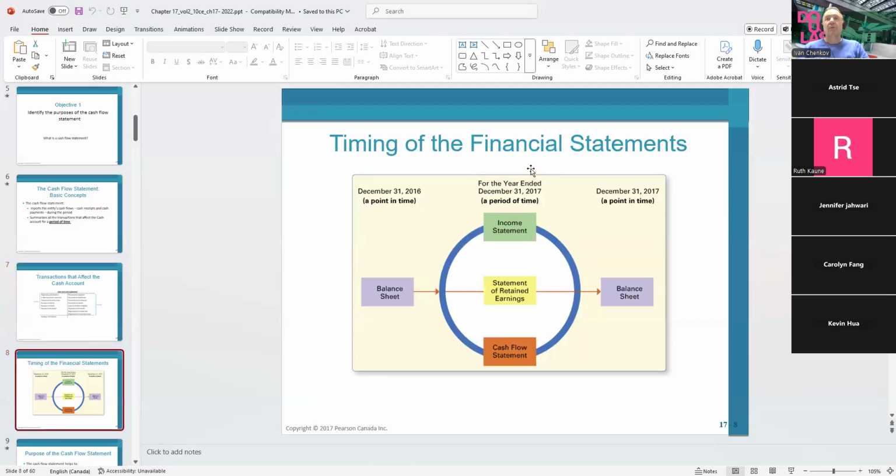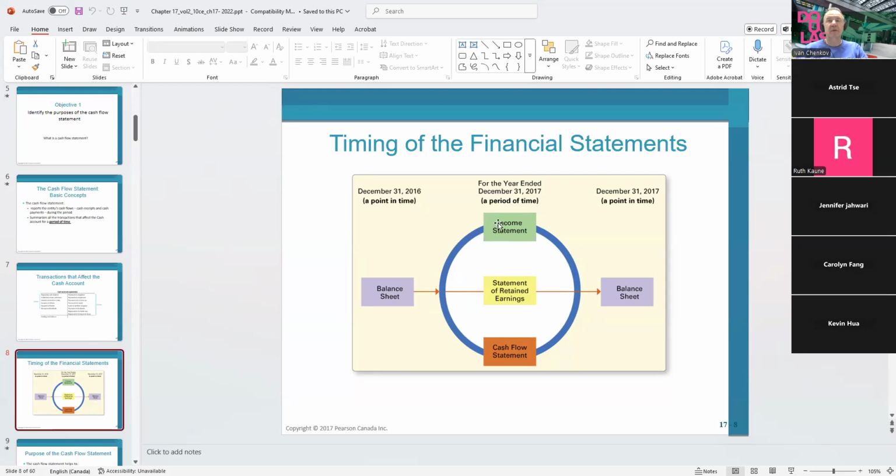So, how about the timing of the financial statements? Again, we're going to have the balance sheet at the beginning of the year or at the end of the year. Then the new year starts. When the new year starts, the period starts. For that period, we're going to have three statements.